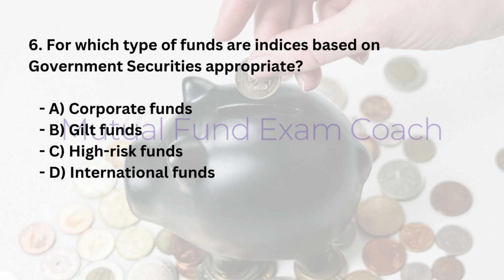6. For which type of funds are indices based on government securities appropriate? A. Corporate funds. B. Gilt funds. C. High-risk funds. D. International funds. Answer: B. Gilt funds.